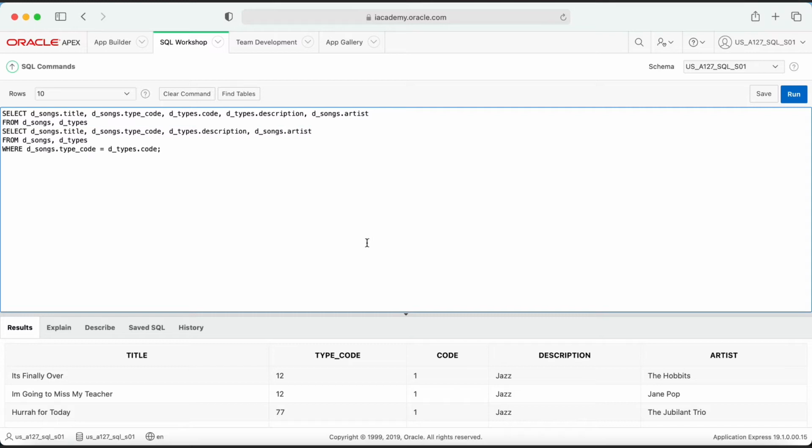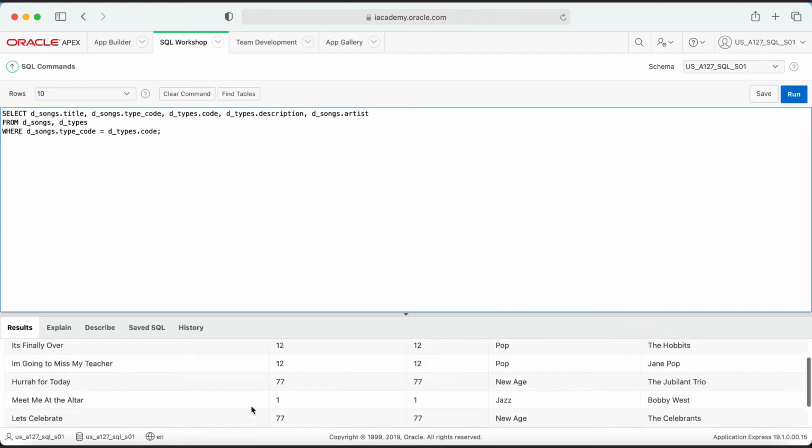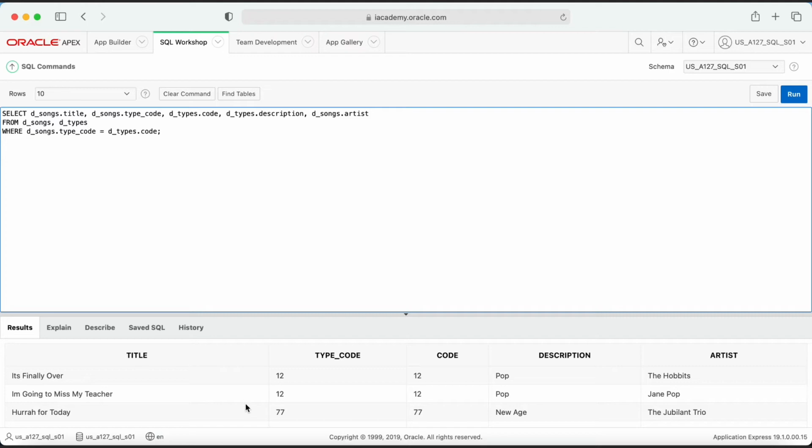So this should be the code that runs, and this should be the output you get, even if you solved it a little bit differently.